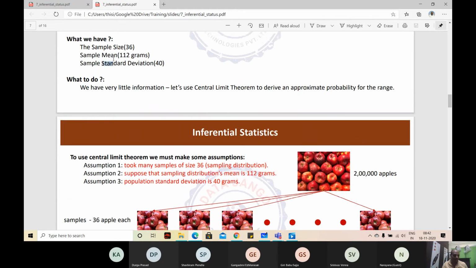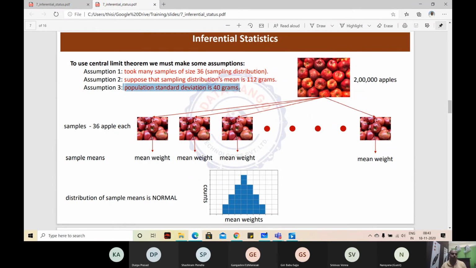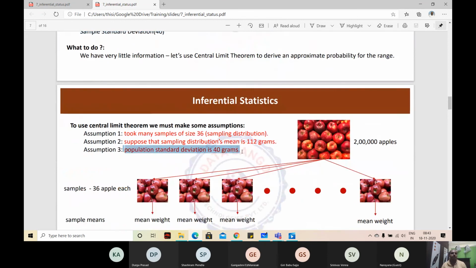We know only one sample's mean. We're assuming that all these samples' mean is also 112, because we don't have any information, so whatever we have, we are taking it. And the population standard deviation is also 40. We know only one sample standard deviation, and we are assuming it is the best approximation of the population standard deviation. Any questions, concerns so far?